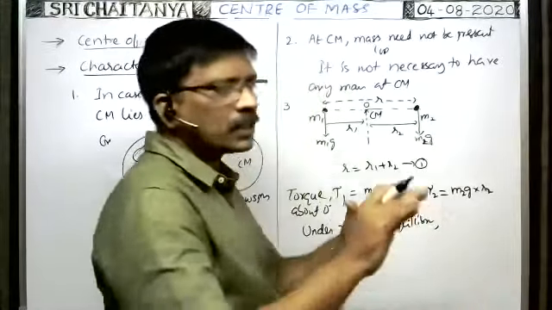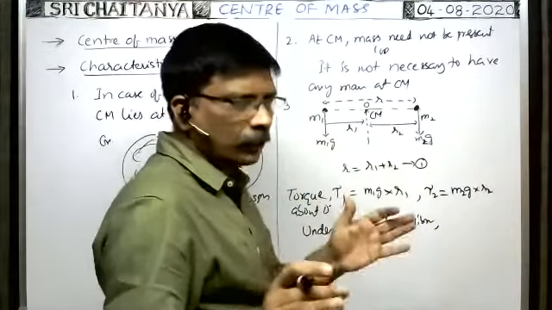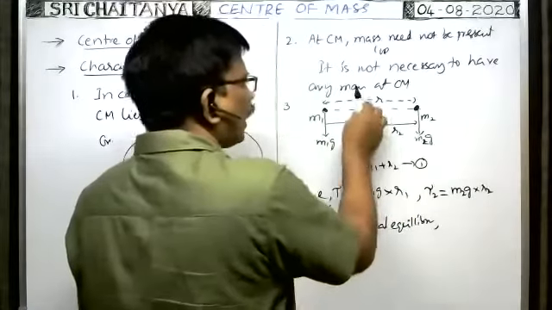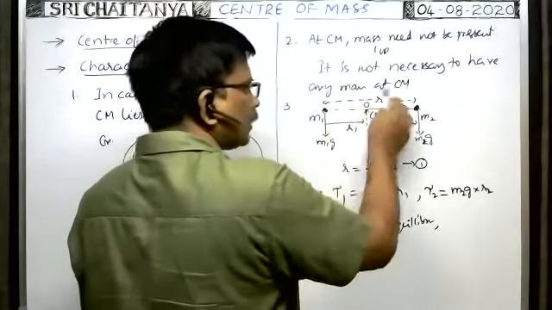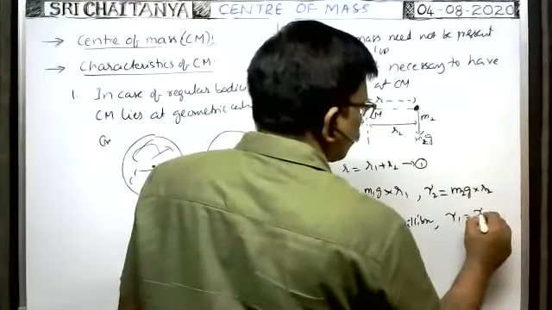Translational equilibrium means net force is 0. Rotational equilibrium means net torque is 0. Net torque 0 means the torque acting on the particle in one direction is equal to the torque in the other direction. That's why tau1 is equal to tau2.